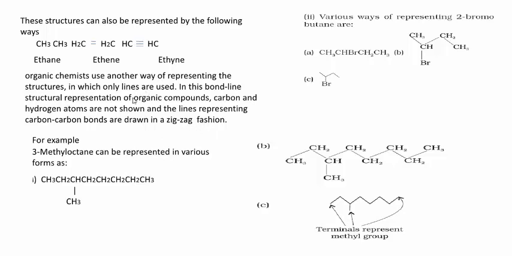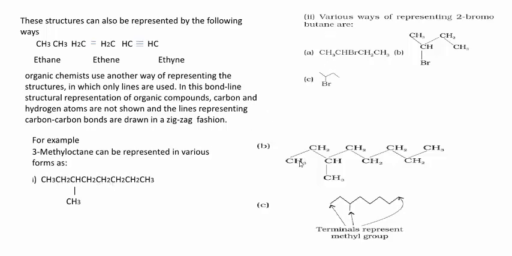Means there are different types of observations for structural representation. In that, my first example, 3-methyl octane can be represented in various forms. See here, in my first structure, no single bond appears between the carbon atoms. It indicates it is a condensed structure. Example, 3-methyl octane. Here this is the first carbon atom, second, third. Therefore this is the methyl group and it is present on the third carbon atom.